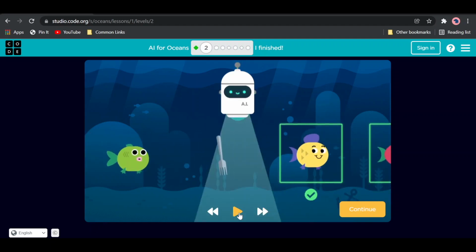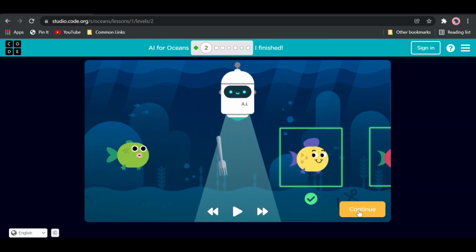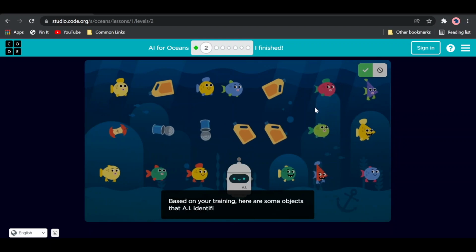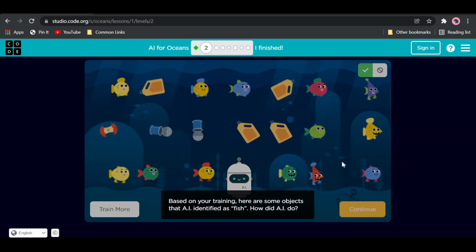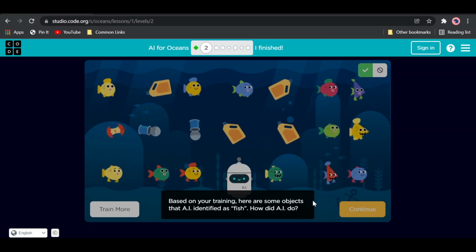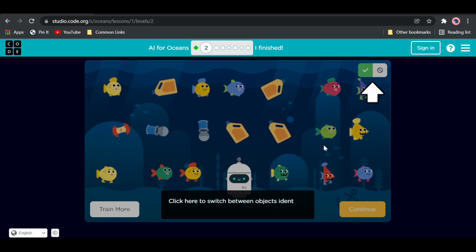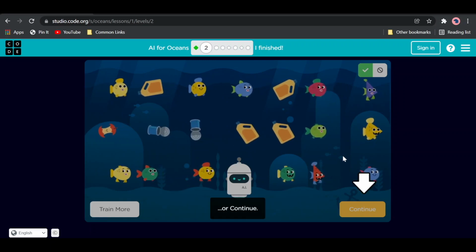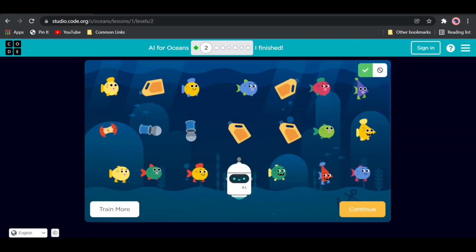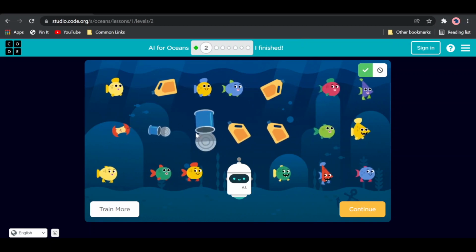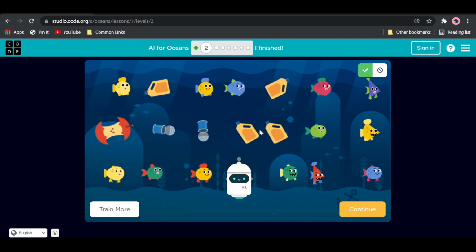And you can click continue to see what the AI has recognized as fish and not fish. So here are some objects the AI identifies as fish. Click here to switch between objects identified as fish and not fish. Okay, so these are what the AI recognizes as fish, and you can already see that there is a bunch of trash the AI has recognized as fish.